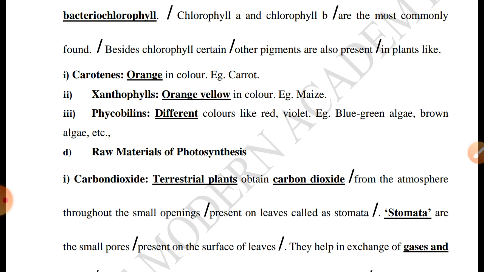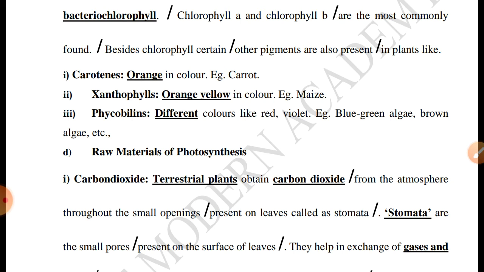So we said, no, the plants that are green in color have chlorophyll present. Suppose not green in color, then some other pigments are present. Carrot is orange in color, no, so carotene is present. Maize, sorghum, orange yellow in color, xanthophyll pigment is present. Blue green algae, brown algae or red algae, phycobilins are present. Okay, phycobilin is the pigment that is present in blue green algae and brown algae.